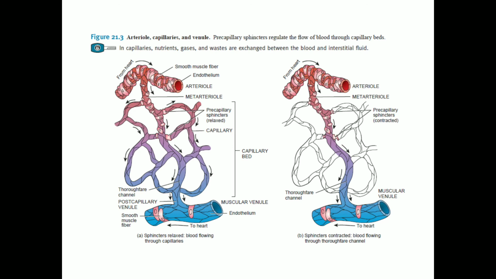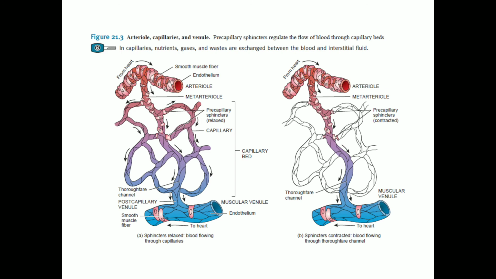They have only the tunica interna, which forms a very important wall for the exchange of nutrients. The capillary walls are composed of a single layer of endothelial cells and a basement membrane, so substances easily pass through one cell layer. Nutrients and gases pass from the capillaries into the interstitial fluid and then to the tissue cells.